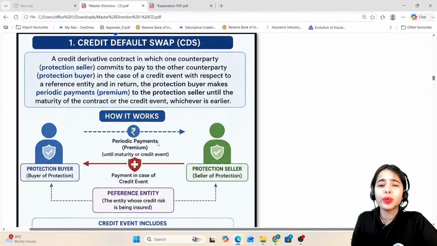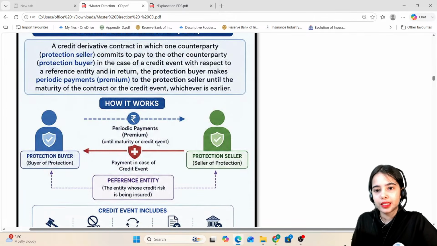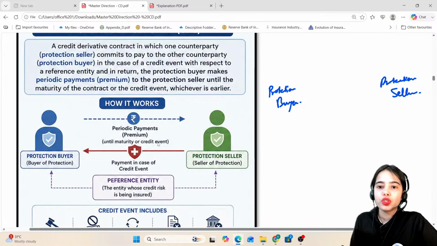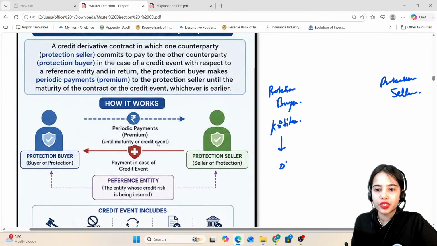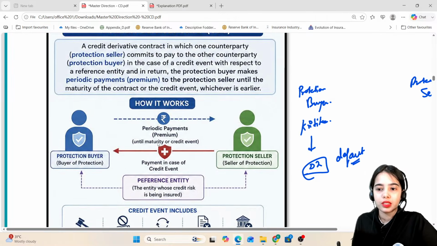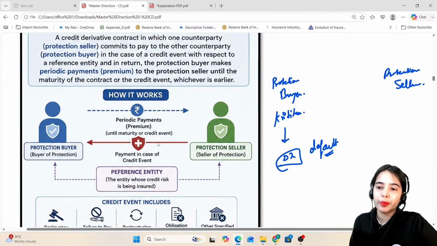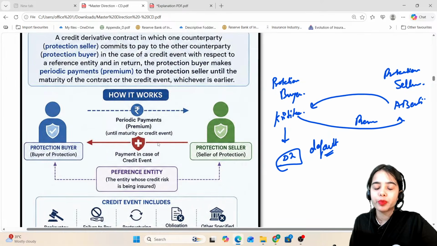What is credit default swap? See, let's say there is a protection buyer, and there is the protection seller. The protection buyer is me, Kritika. I have invested in a debt instrument and I'm afraid, what if the default happens? So let's say I'm taking the protection. The protection seller is the AB company, AB entity. I will be paying some premium amount, some regular amount, and the AB entity will provide me the protection against the default in the debt instrument.